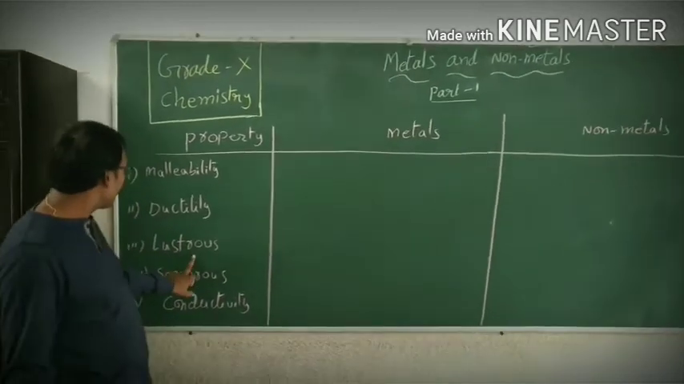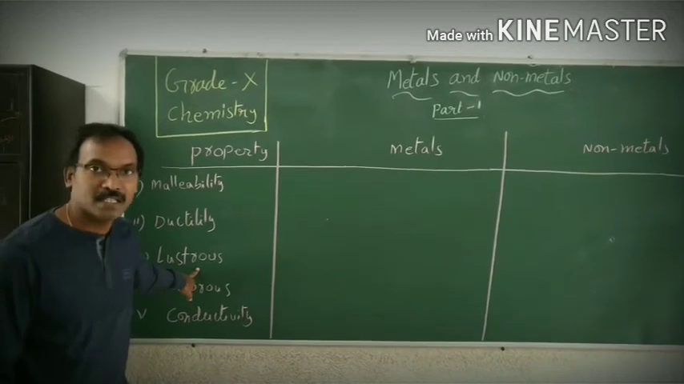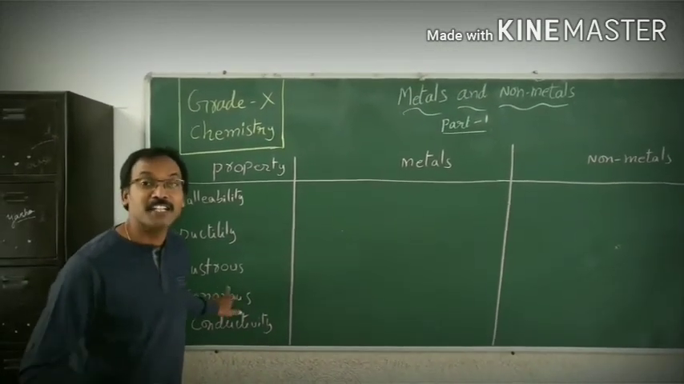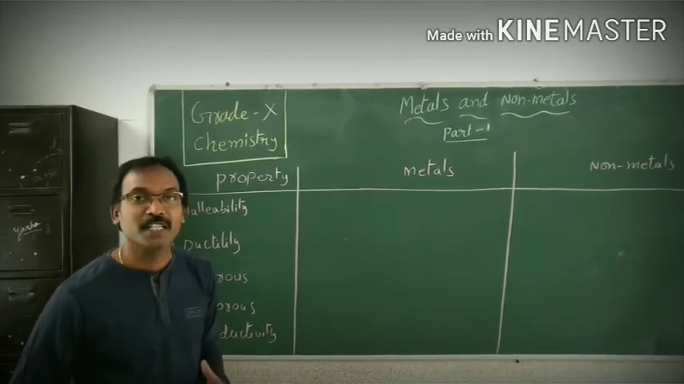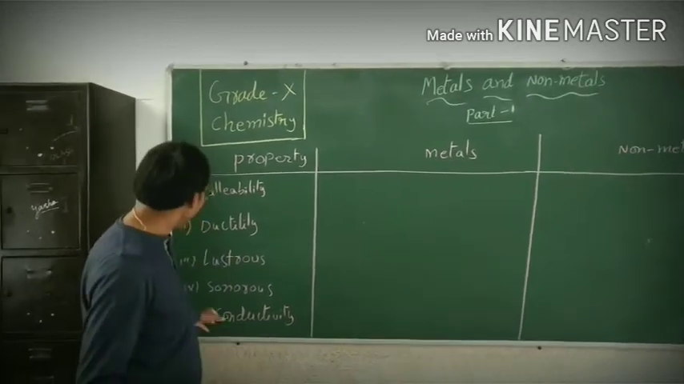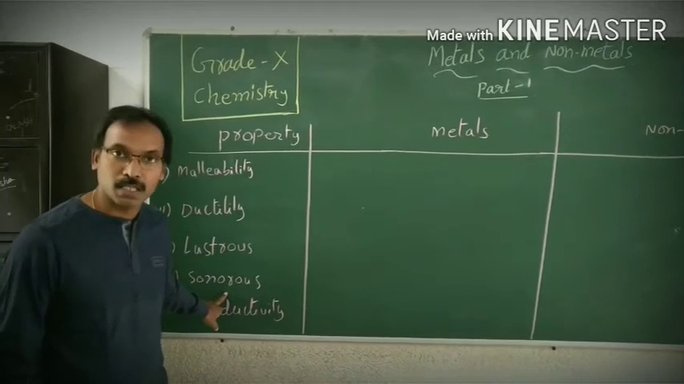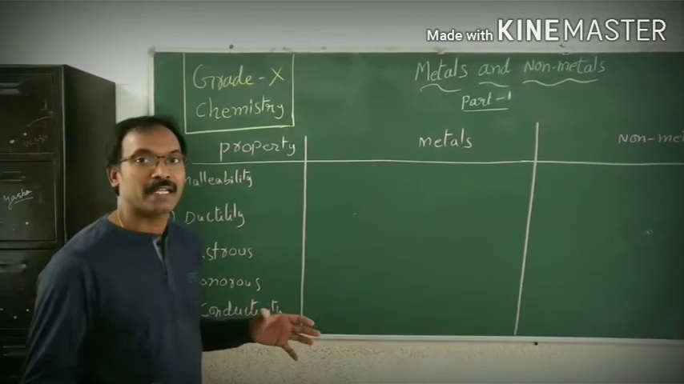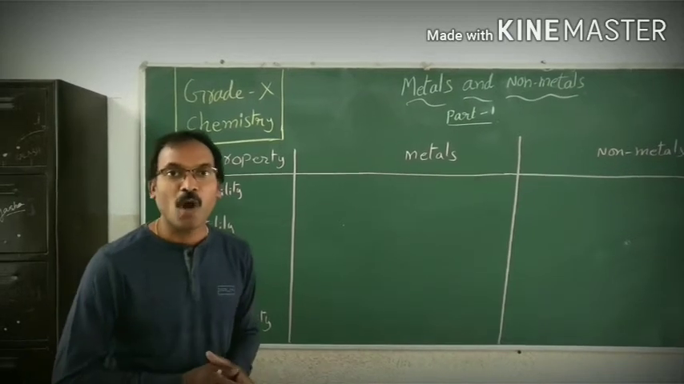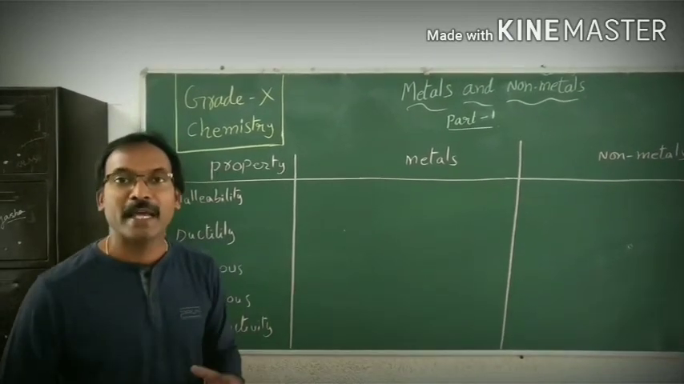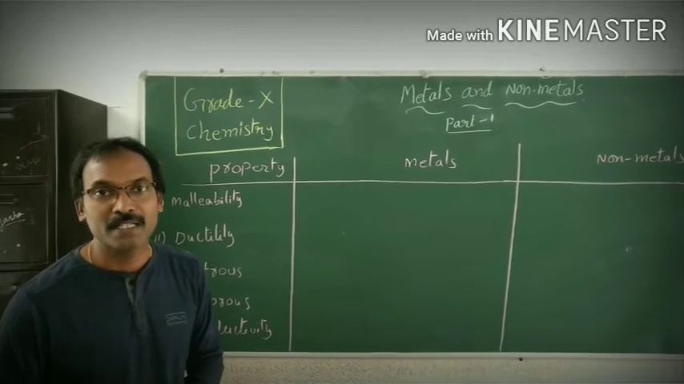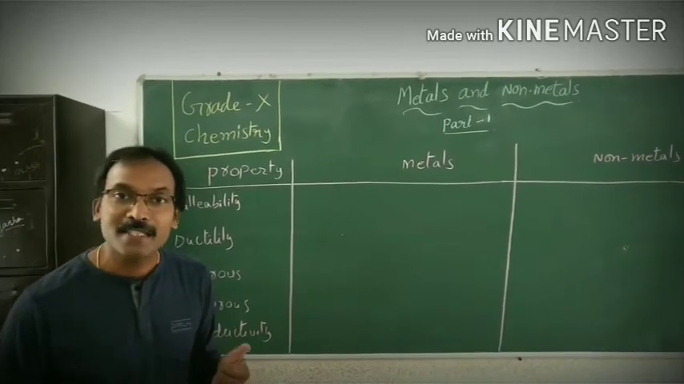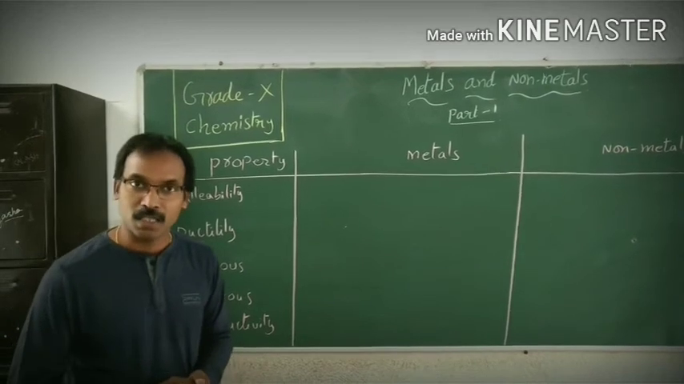And the next, the third property, is lustrous nature. Lustrous is nothing but luster, very shiny. Shining nature is nothing but lustrous. And the next property is sonorous. Sonorous means if any substance falls on the floor or is hit by any other hard substance, then it gives out a ringing sound. Ringing sound. That is nothing but sonorous.